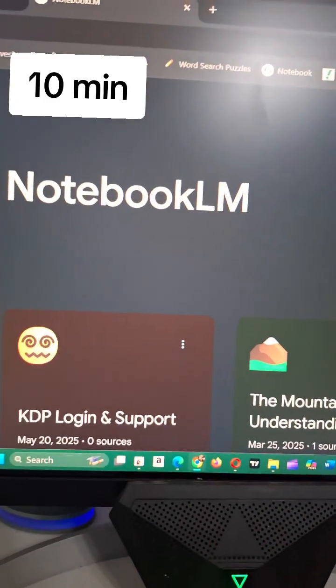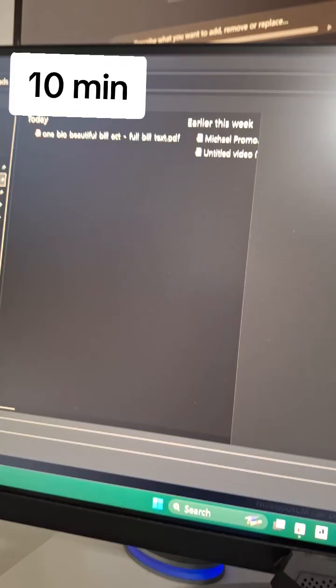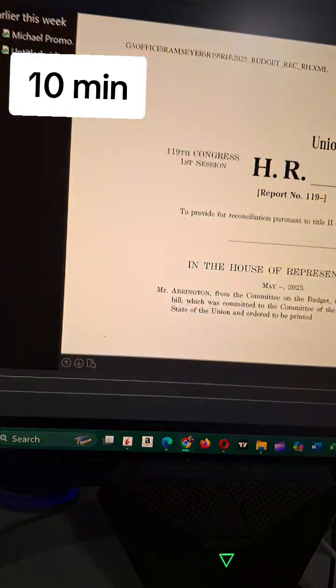We'll go into Notebook LM. Okay, and we'll open Notebook, and we'll create a new notebook, and we'll upload the source. What is that source that we're going to upload? What do you think it's going to be, Dan? It's going to be the download. It's going to be One Big Beautiful Bill. Let's open that up, and we'll upload that as the source.